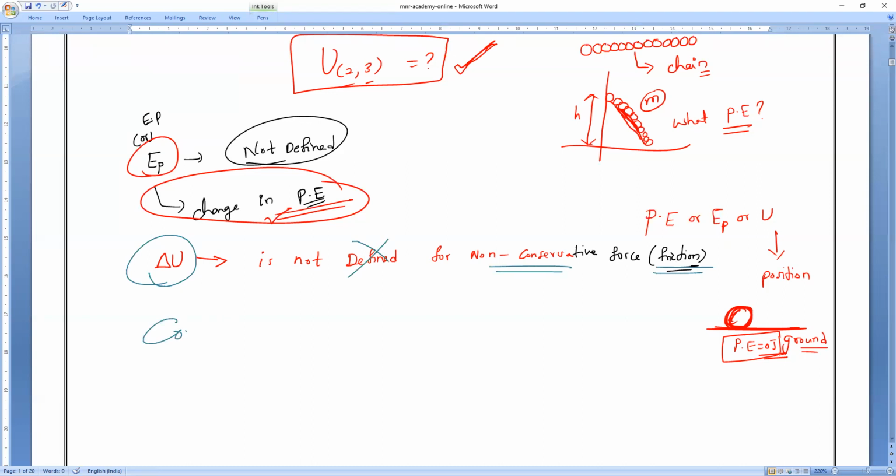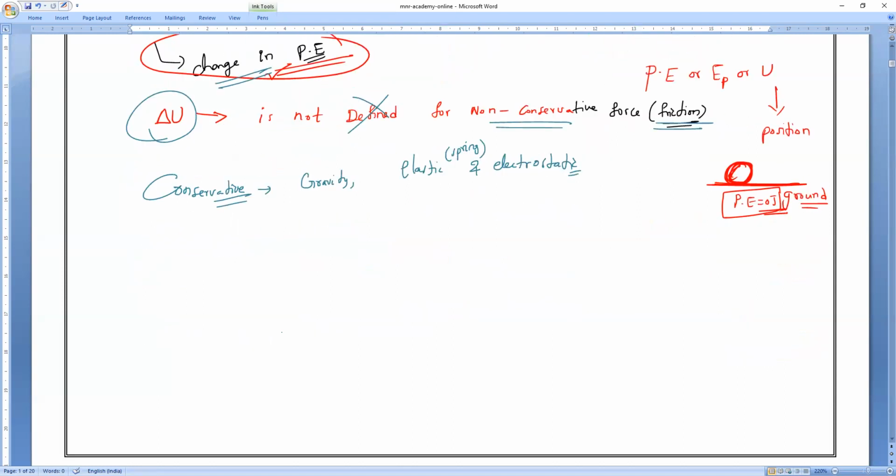So it is only defined for what? It is only defined for conservative forces. Conservative forces are gravitational force, elastic force, that is spring, and as well as electrostatic force. So the change in potential energy is only possessed by conservative forces. Be very careful.